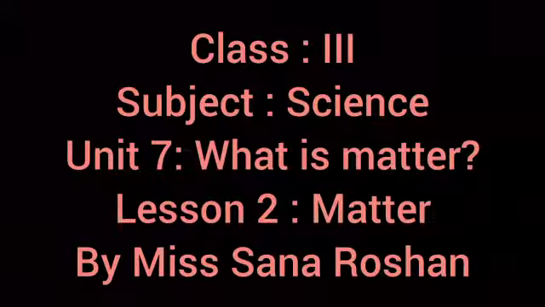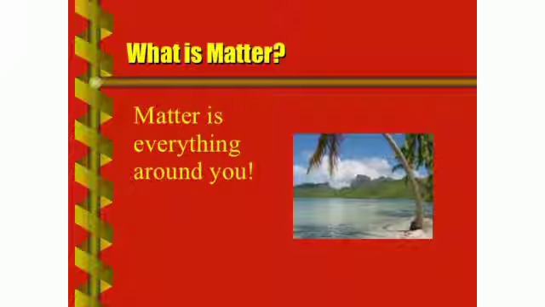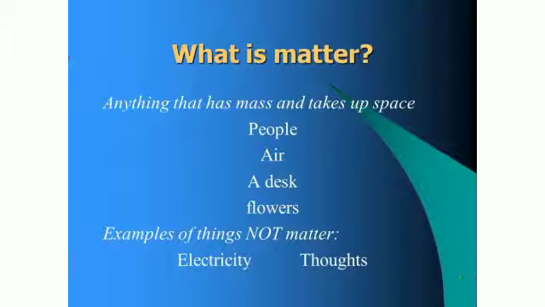Students, in the previous two videos, we had learned about matter, mass, and volume. And in this video, we will study about non-matter and the states of matter. We will study lesson number 2 of Unit 7, which is matter. I have told you earlier that matter is something which occupies space and has mass. For example, bed, pencil, snow, milk, juice, gas in a balloon, wind, fog, tree. These all are the examples of matter.